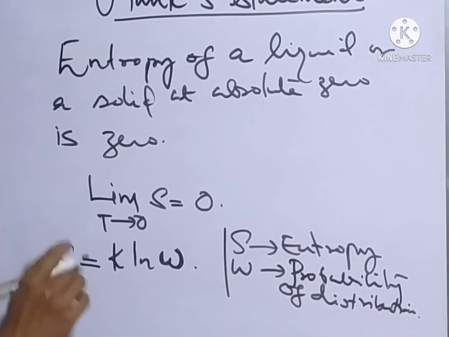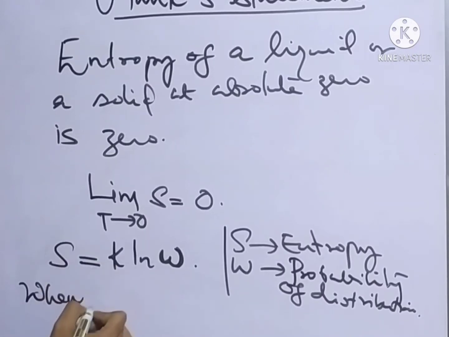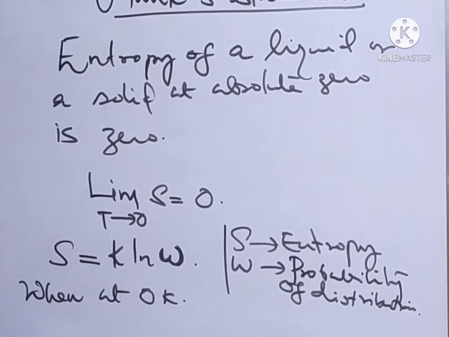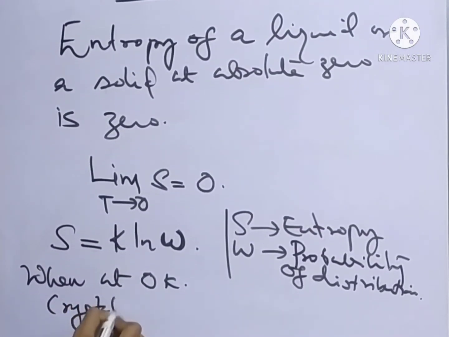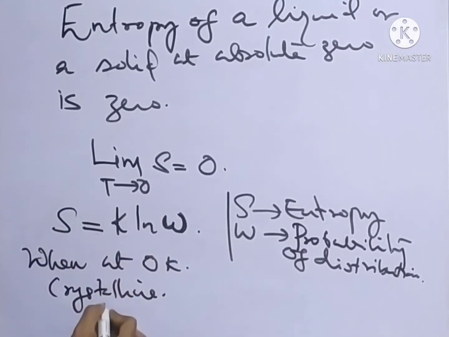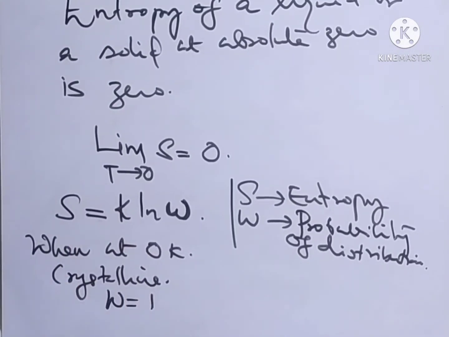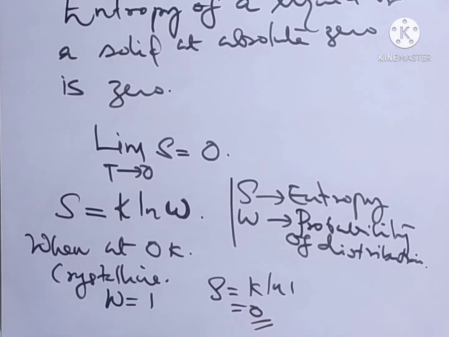And the explanation was, when a system is at absolute 0, it is at 0 Kelvin, the substance occurs in a crystalline state. So for a crystalline substance, the probability of distribution W equals 1. Hence, S equals k ln 1, and ln 1 equals 0. So S equals 0.